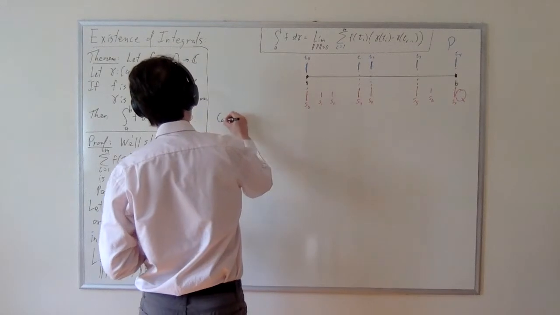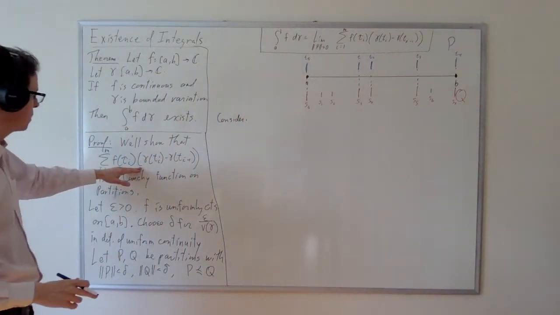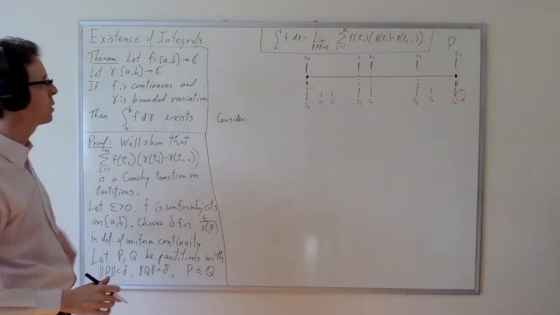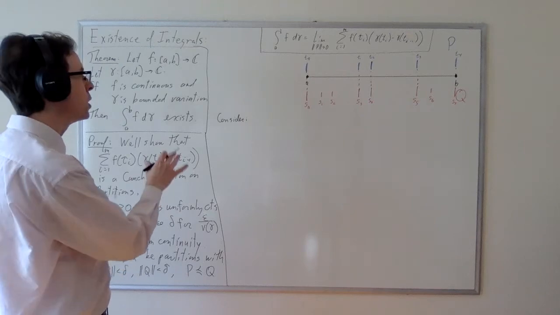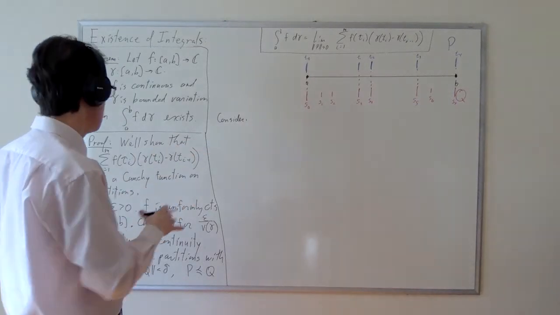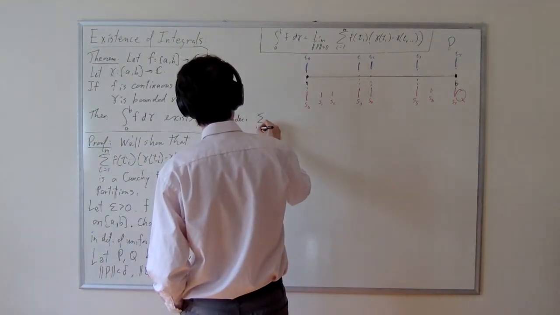So let's consider. Hopefully I have room for this. I'm going to evaluate this function on Q, and I'm going to evaluate this function on P, and I'm going to subtract. I'm not sure whether I want the Q version minus P or P minus Q. It doesn't make any difference. Let's do it on Q first. So we're going to take the summation.